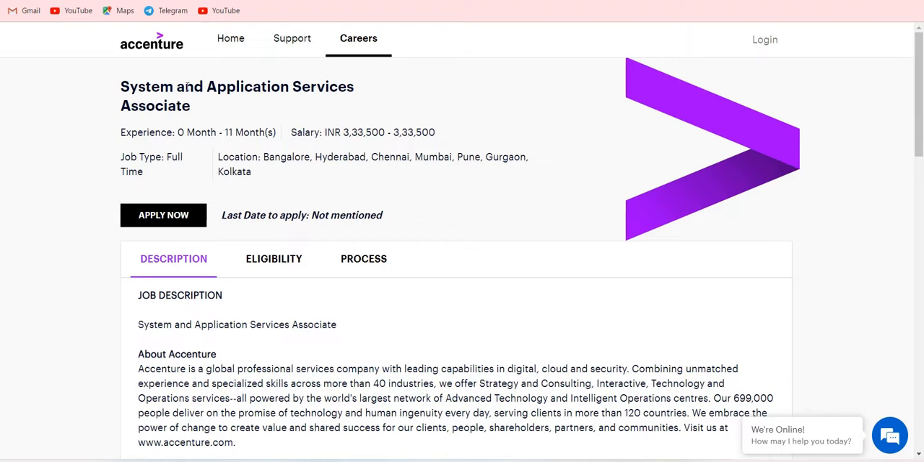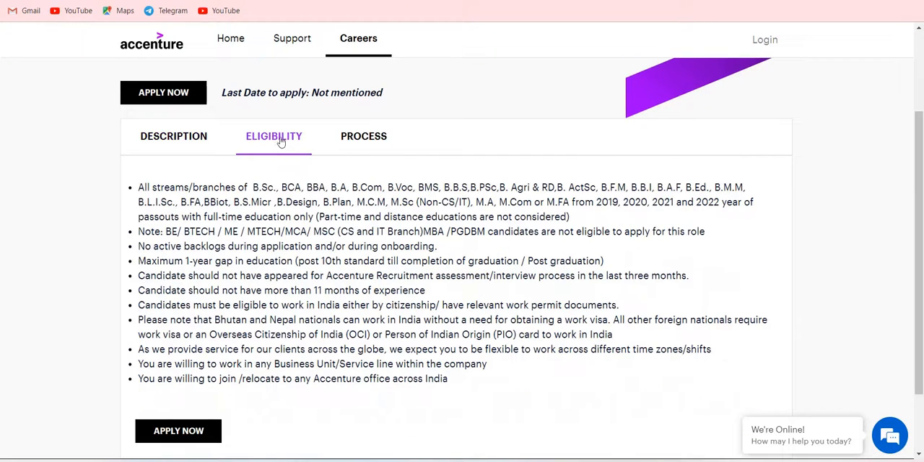And this is an Accenture mass bulk hiring for the System and Application Services Associate role. The package is only 3.3 LPA, they are mentioning. All over India location they mentioned here. And the eligibility criteria: all streams of branches, BSc, UG graduates from BSc, BCom, BBA, MBA, from the year 2019 to 2022, not for BTech, MTech students.